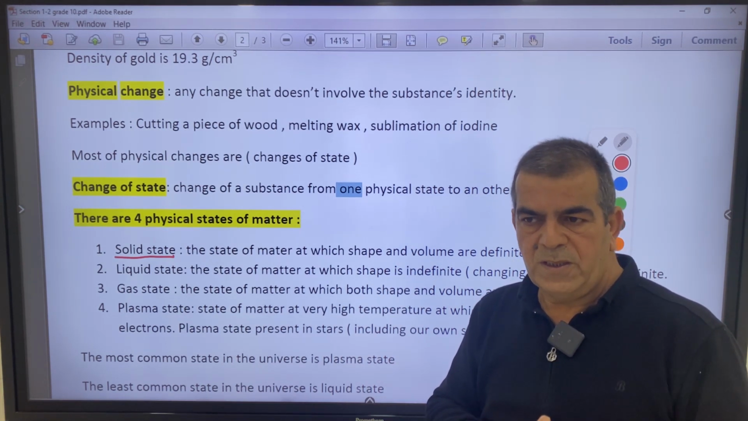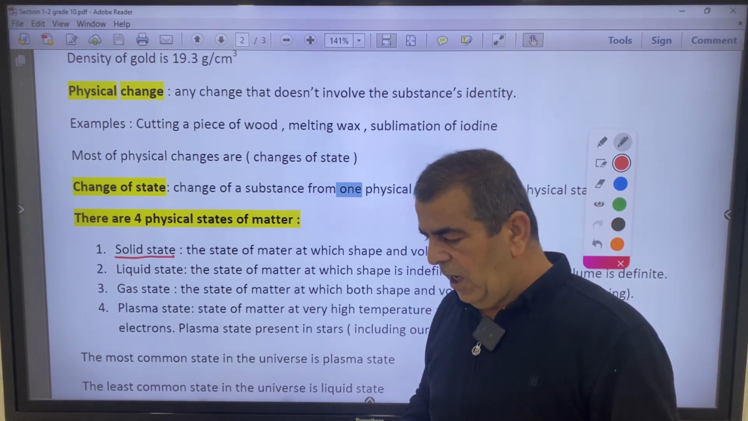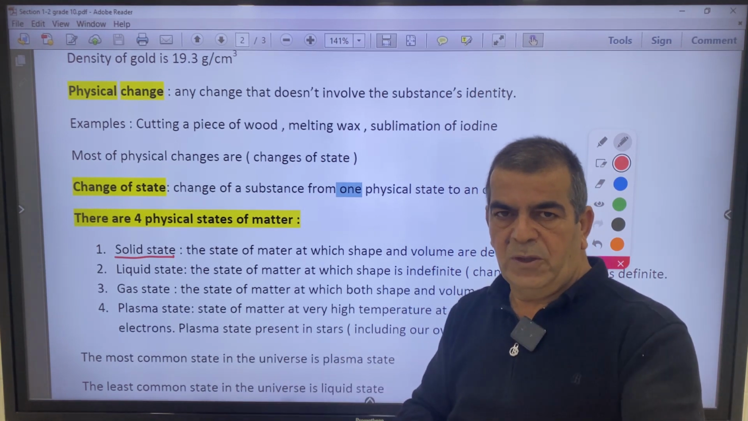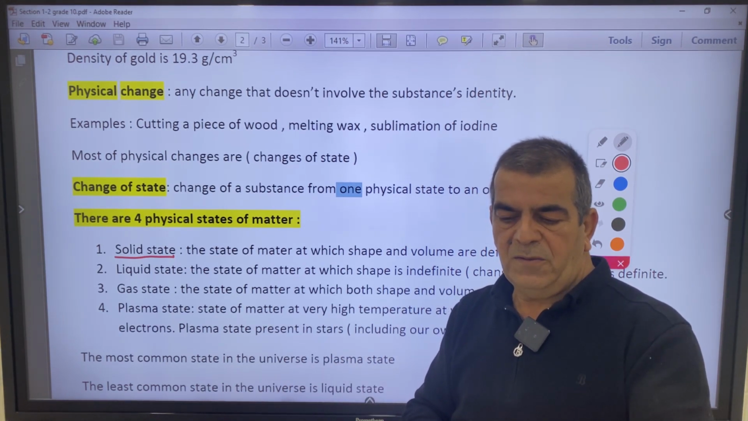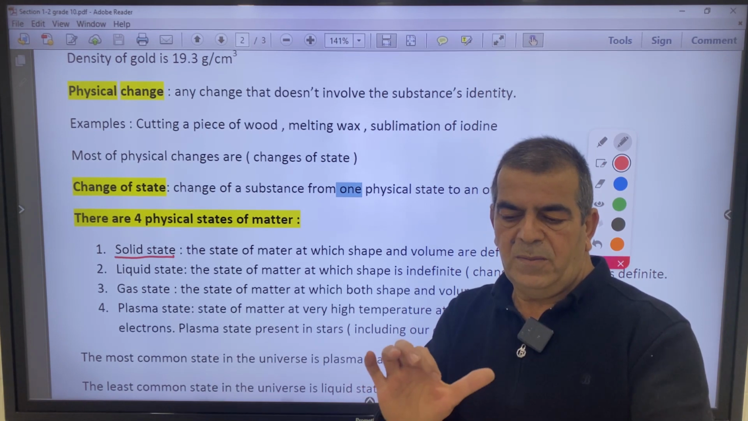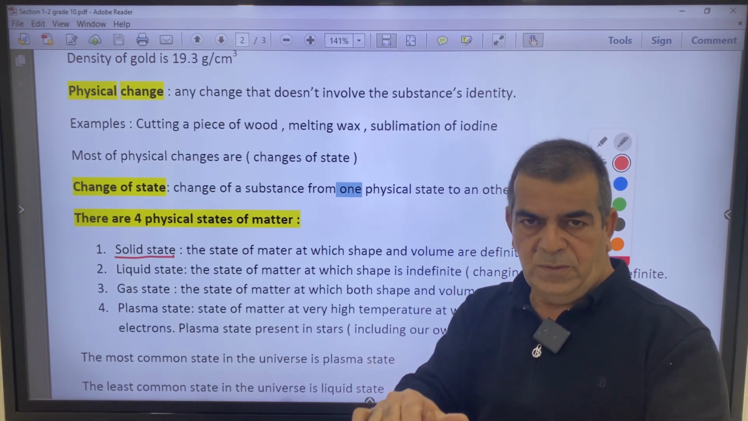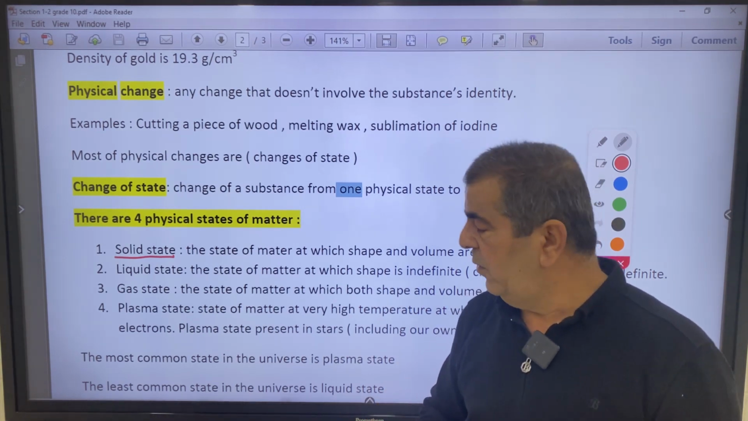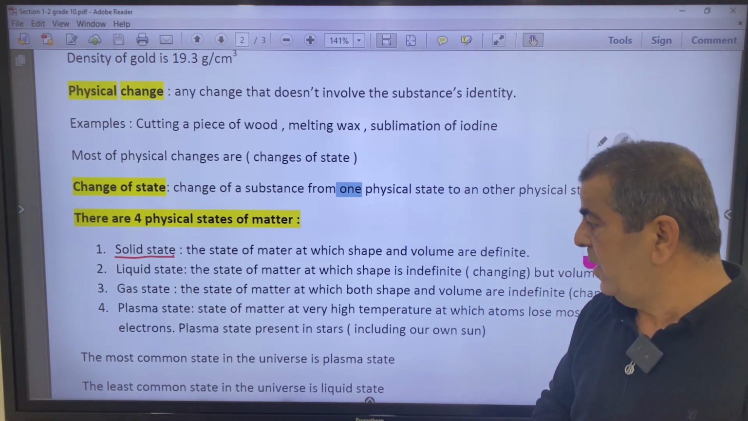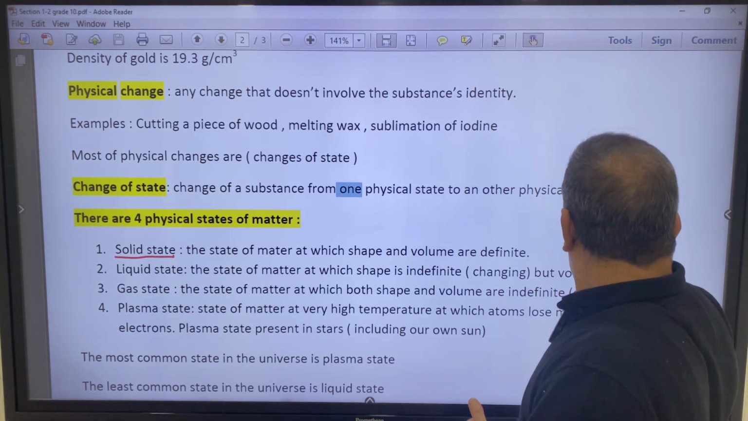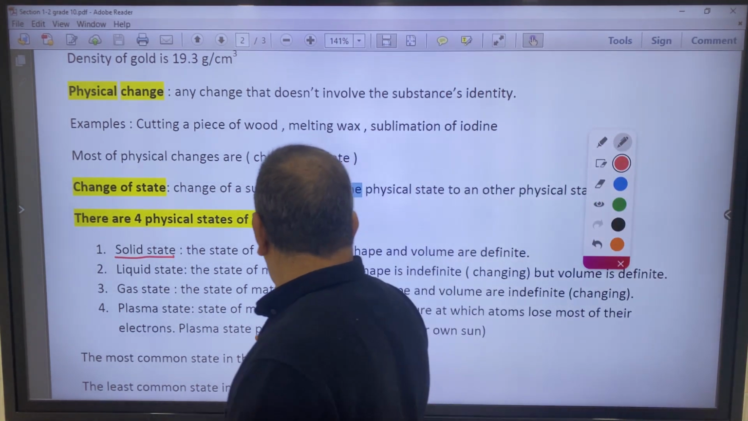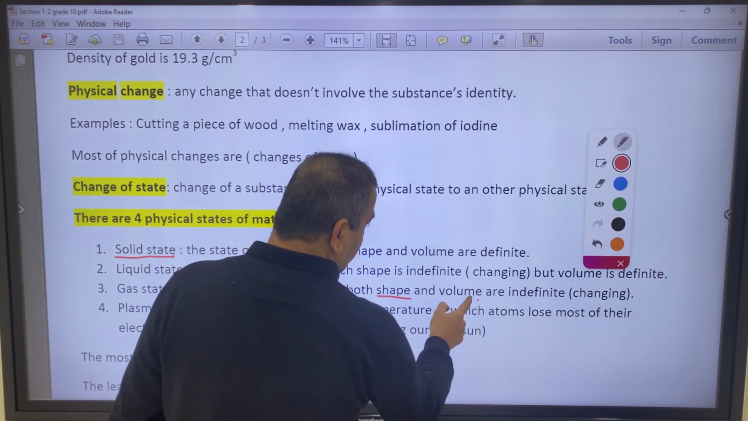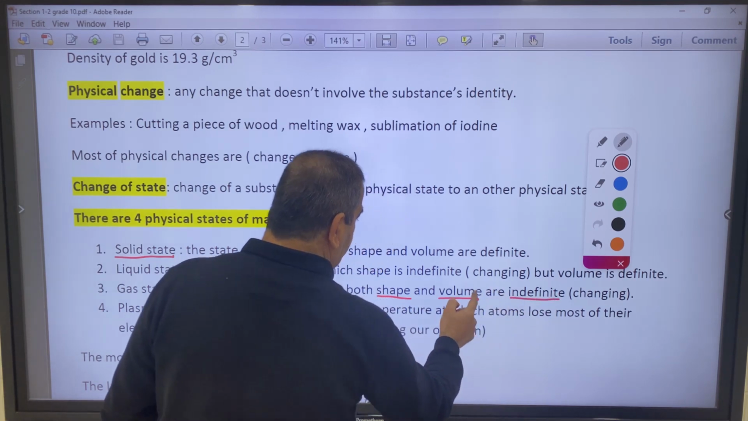the volume would increase. This is just like when you have a syringe in your hand and remove the needle, put your finger on the mouth of it and press and loosen. When you press, you increase the pressure, the volume decreases, and vice versa. When you loosen, the volume increases. So in gas state, both are changed, both are indefinite. So the shape and the volume are indefinite.